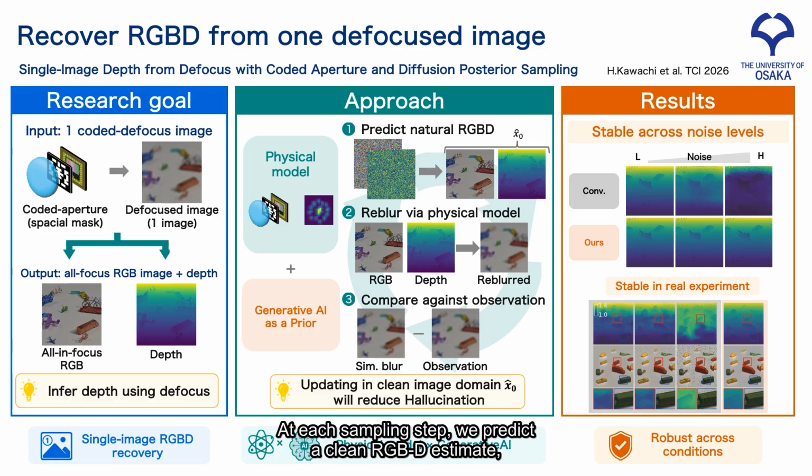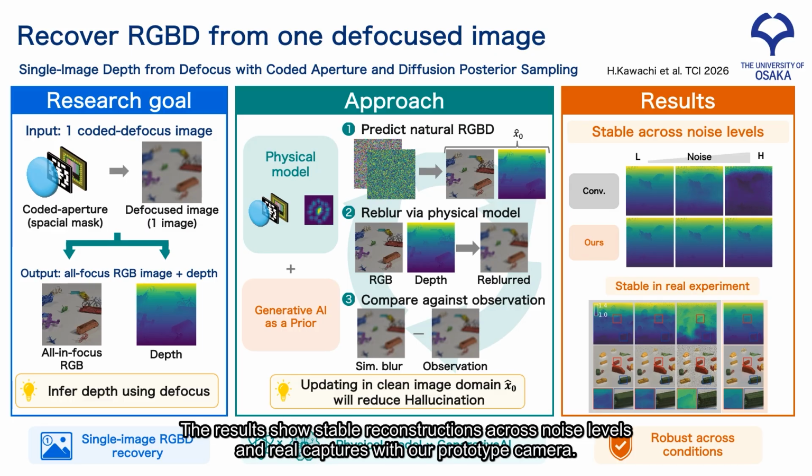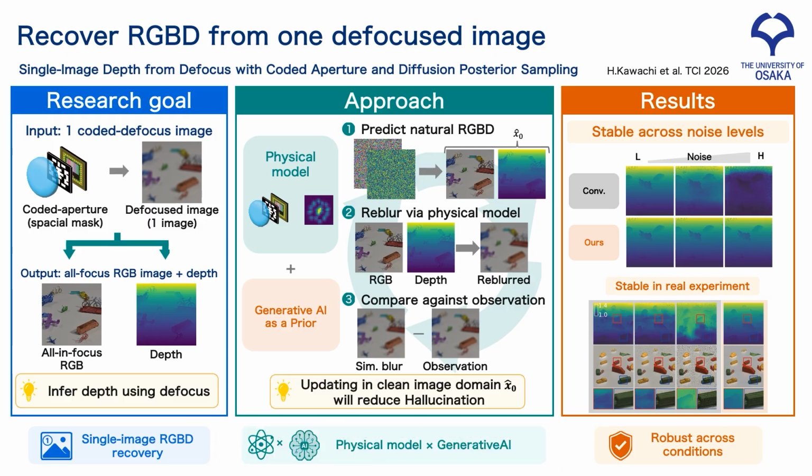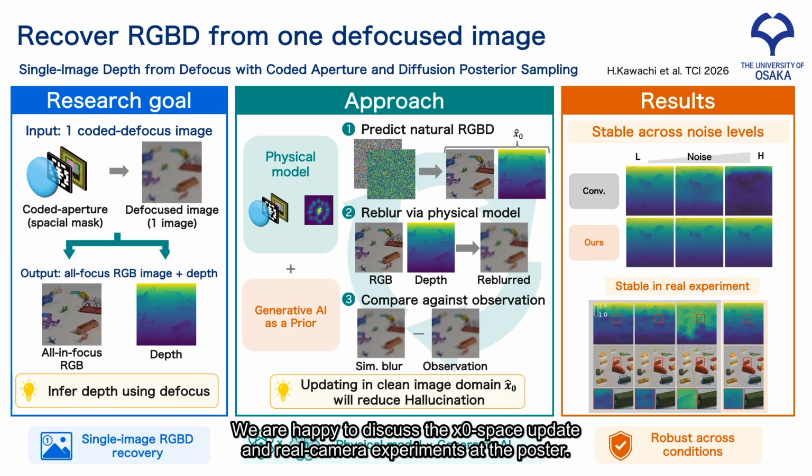At each sampling step, we predict a clean RGBD estimate, reblur it with the physical model, compare it with the captured image, and correct the estimate in X0 space before continuing diffusion. This gives stronger measurement consistency and reduces hallucination. The results show stable reconstructions across noise levels and real captures with our prototype camera. We are happy to discuss the X0 space update and real camera experiments at the poster.